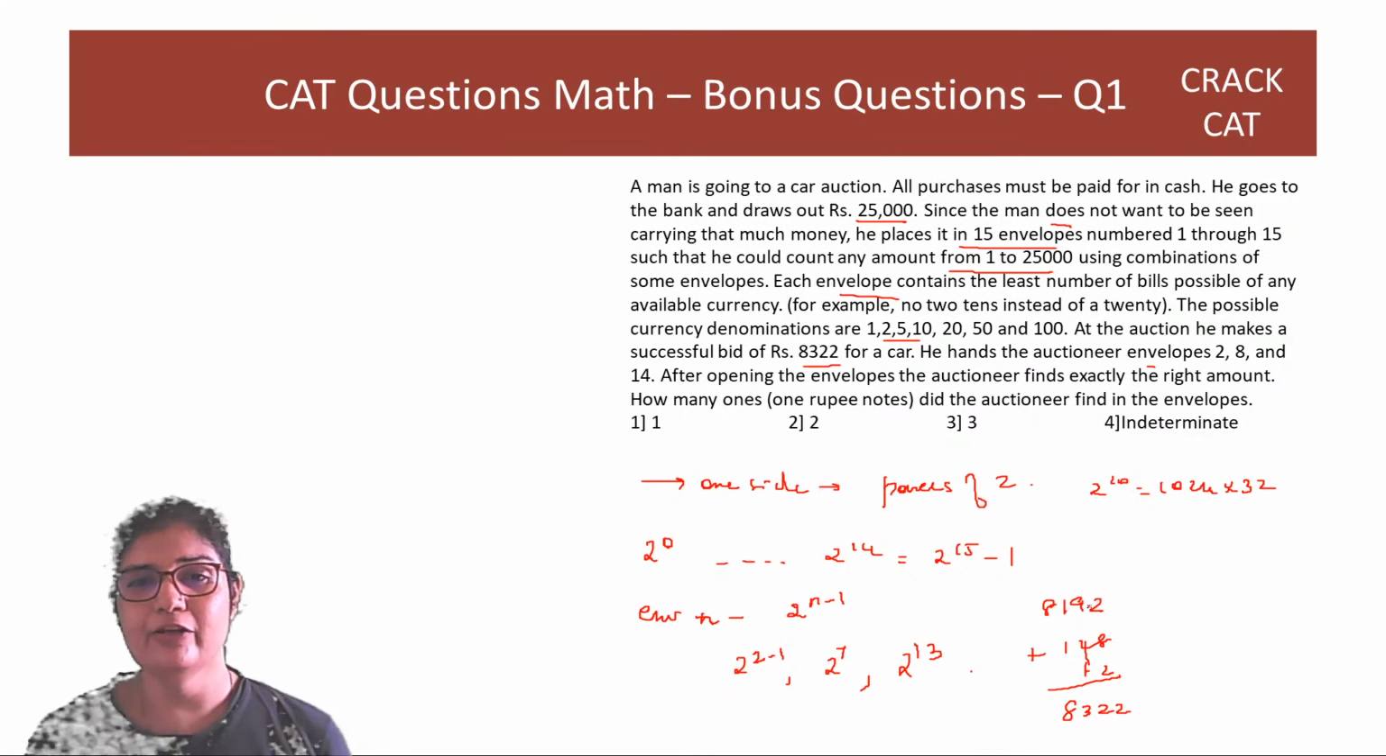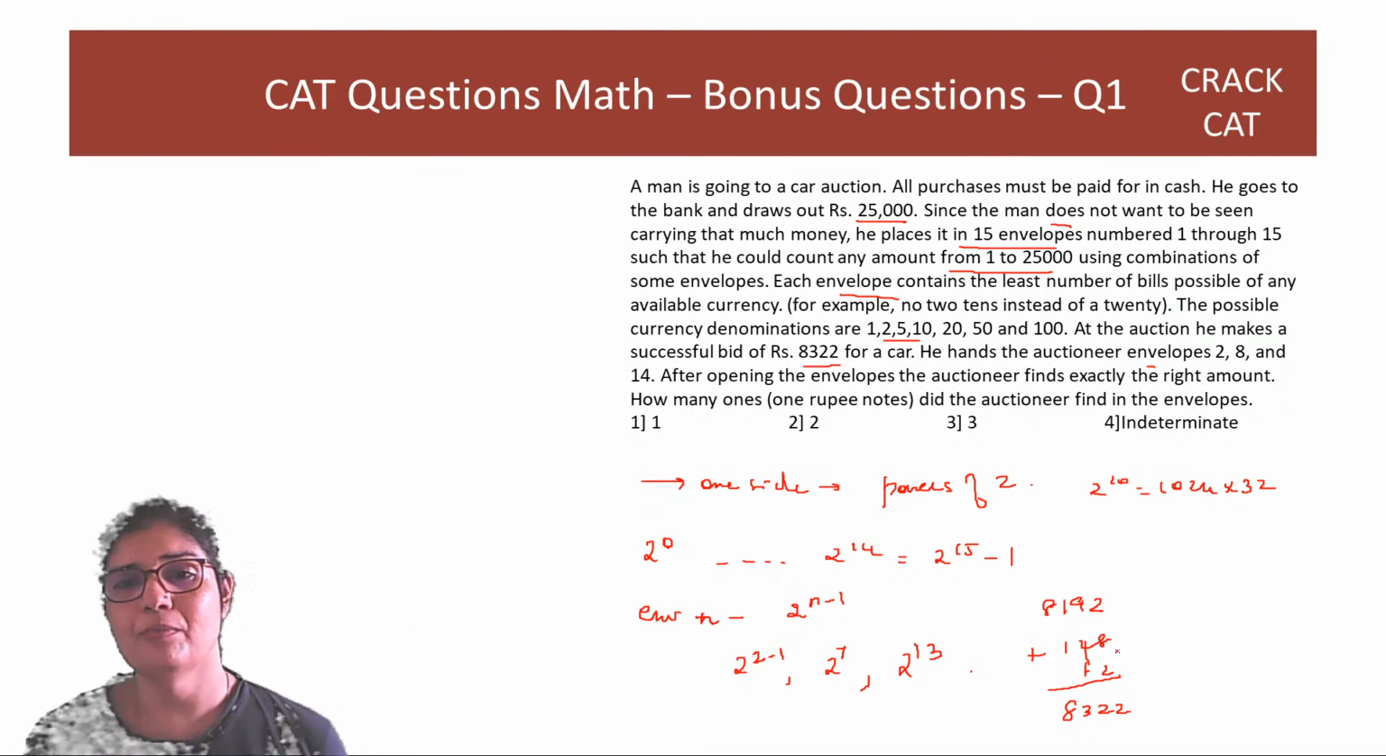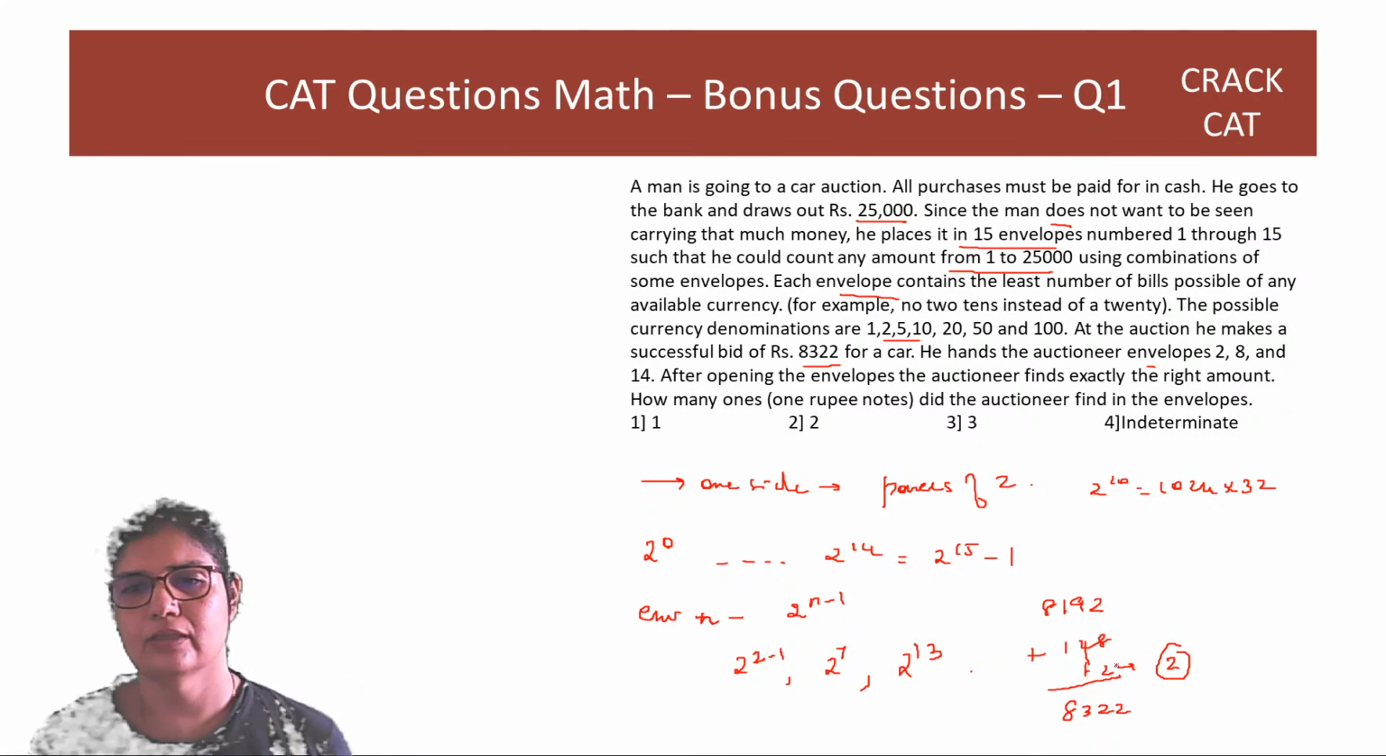So how many 1 rupee notes? So we have to maximize. So here the 1 rupee notes will be 2, here the 1 rupee notes will be 0.